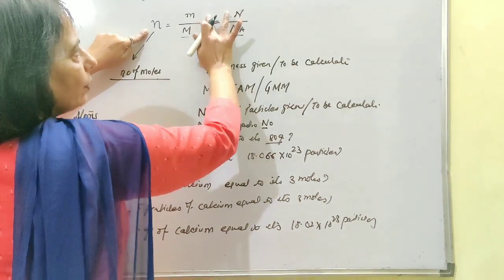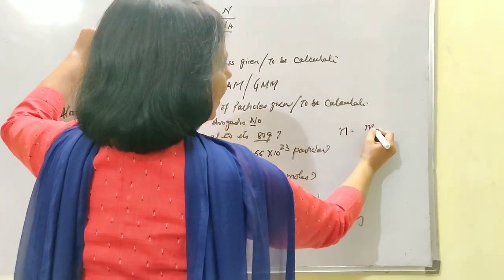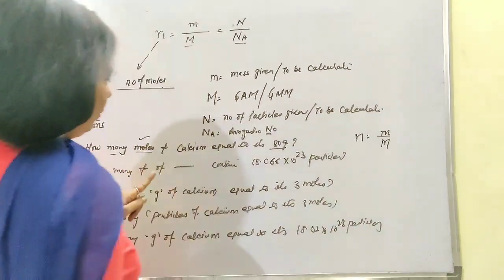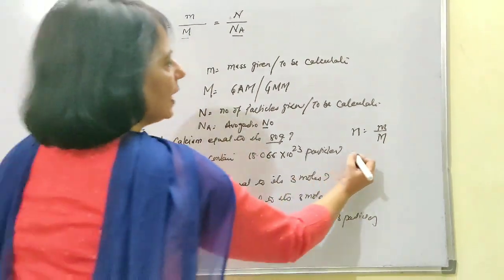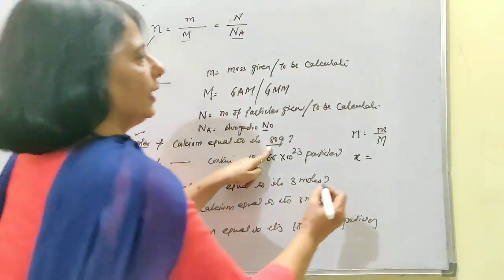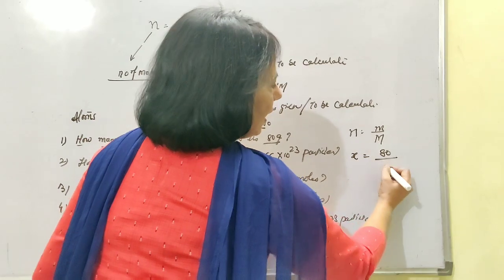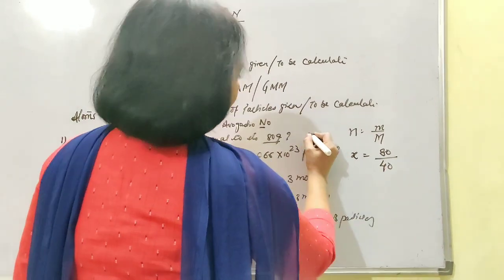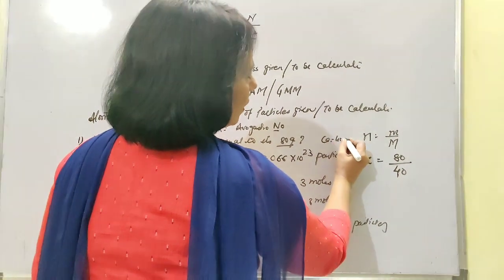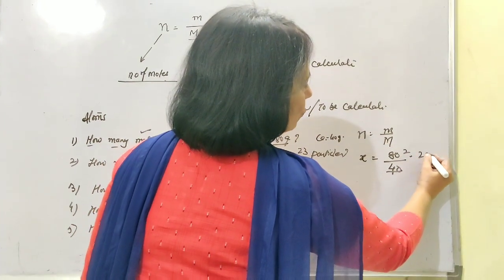I am not concerned about the particle. So your formula breaks into n = m/M. Now put the values. How many moles, that means this x has to be calculated, equal to 80 grams mass given, and here is the gram atomic mass, and we know the mass of calcium is equal to 40 g. So cut it and you will find 2 moles.